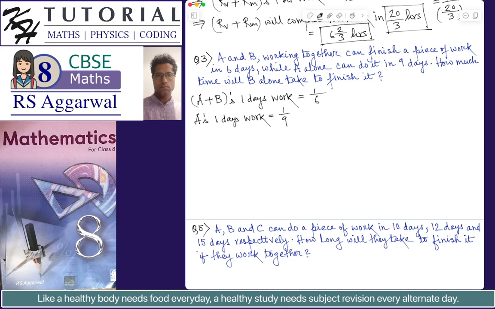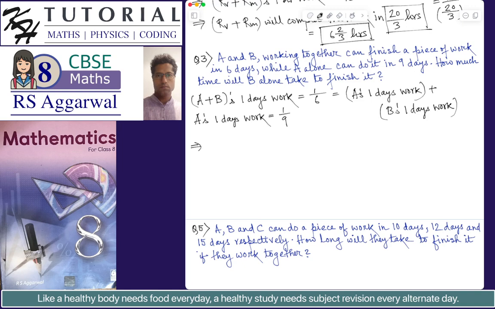Now A plus B's 1 day's work is equal to 1 by 6, and A plus B's 1 day's work means A's 1 day's work plus B's 1 day's work. Now we know A's 1 day's work is 1 by 9.